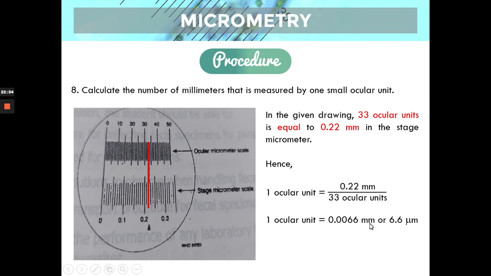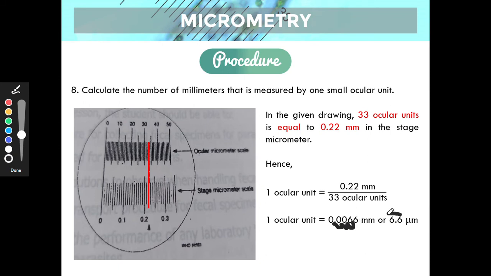But then again, we usually use micrometers. So we multiply this value by 1,000. That's just a shortcut for multiplying: you just move the decimal point 3 times, 1, 2, 3. And that's equivalent to 6.6 micrometers.